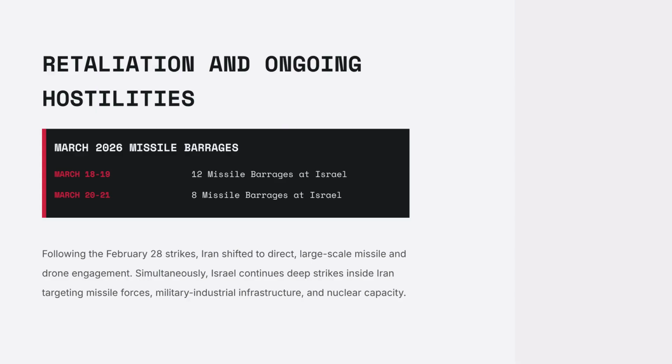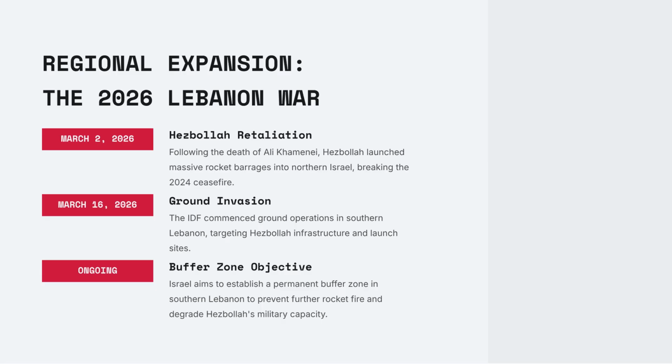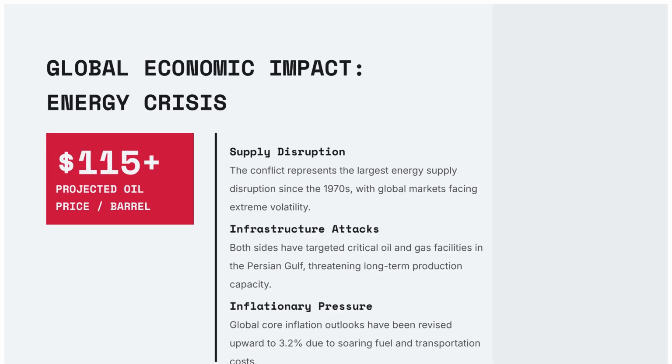Simultaneously, Israel continued deep strikes inside Iran targeting military infrastructure and nuclear capacity. Regional expansion included the 2026 Lebanon War. Hezbollah retaliated for Khamenei's death, leading to an IDF ground invasion in southern Lebanon to establish a buffer zone and degrade Hezbollah's military capacity. The conflict created a global energy crisis.